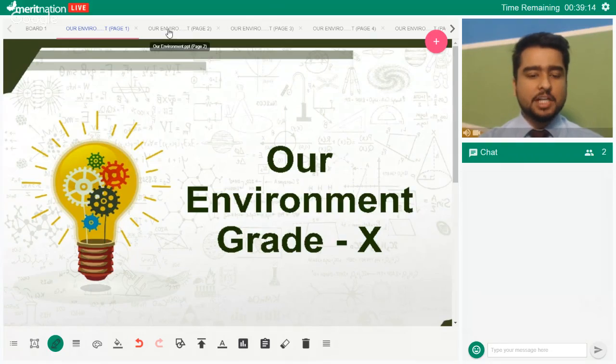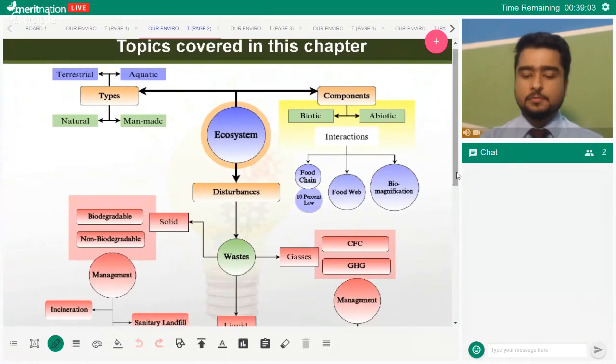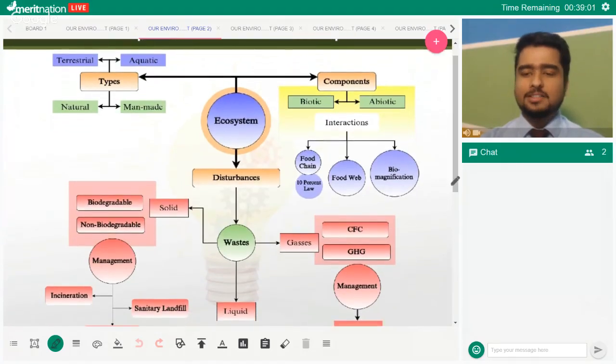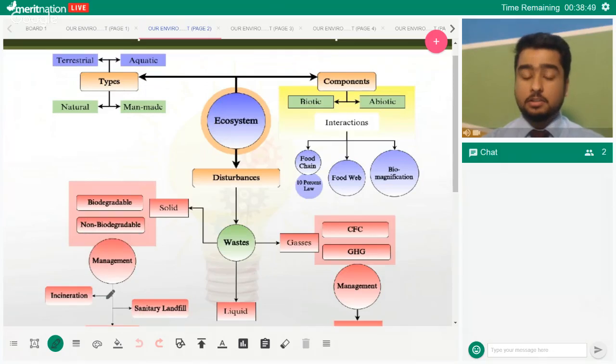Now, before I start, we already know that this chapter is interesting and pretty easy, right? There are not many things that should bother you here, but there are just a few topics that if you are in touch with, you will be safe to go with your exams, right? So let us go ahead without wasting time and try to understand what we need to do in this chapter, right?